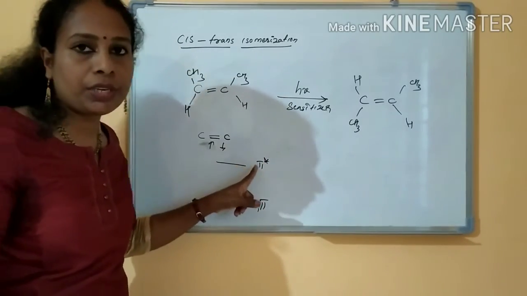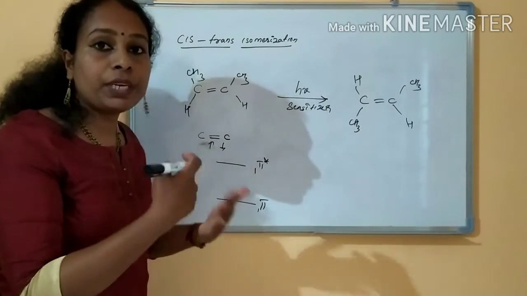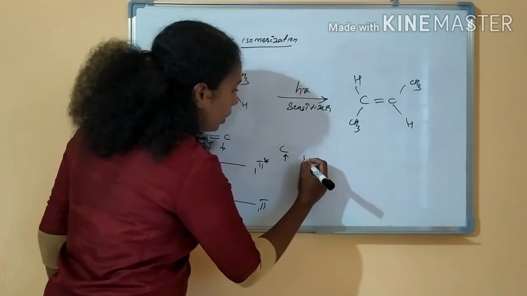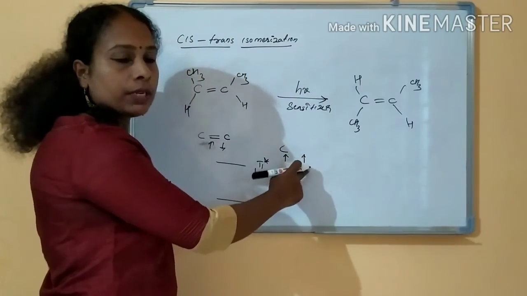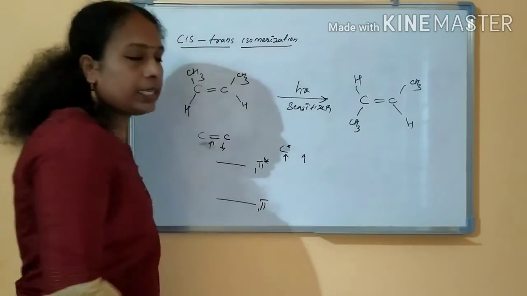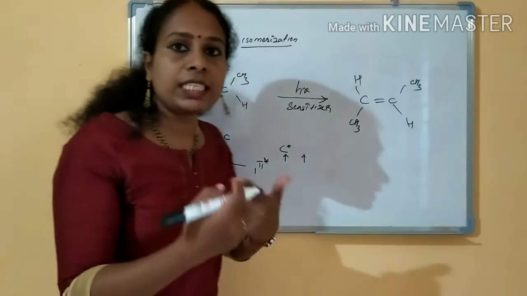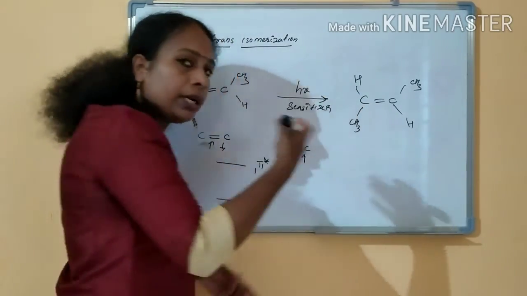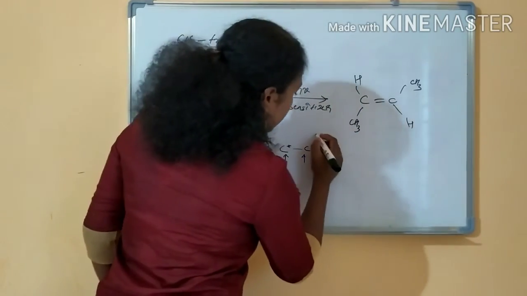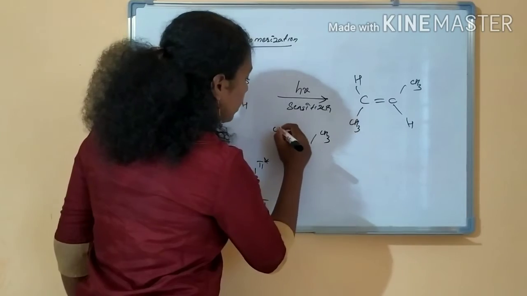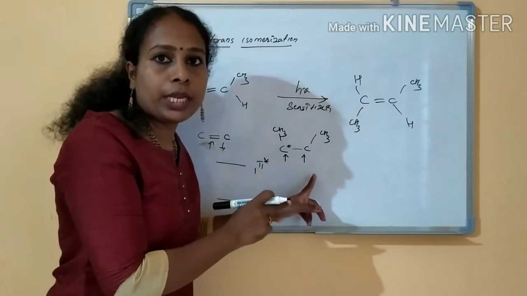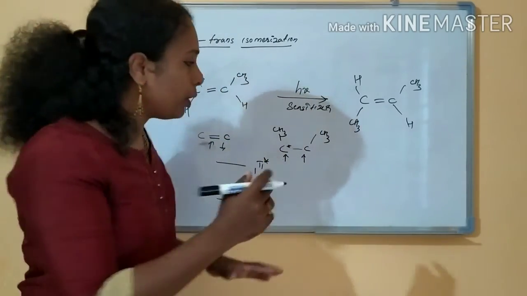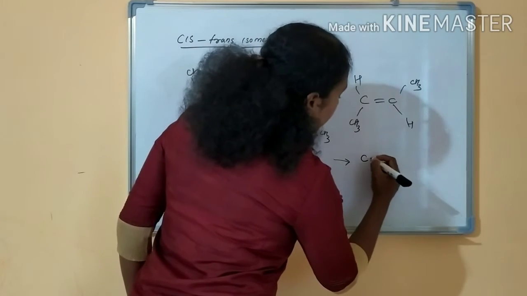Then what will happen? If it is reaching the pi star, a spin reversal will happen. Then it will become a triplet. One electron is like this, and both the electrons will come into the triplet state. At the excited state, it will be converting to the triplet. Then once it is triplet, what will happen? This carbon will start rotating. Free carbon rotation will happen. If both the CH3 were here, once it has come to the excited state, these singlet electrons will convert to the triplet state. Then free carbon rotation is possible. Then it will become a trans isomer, right?